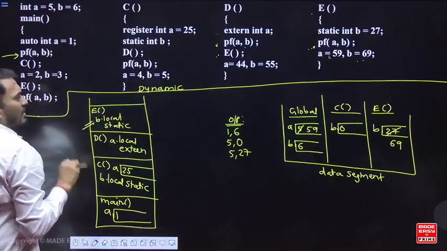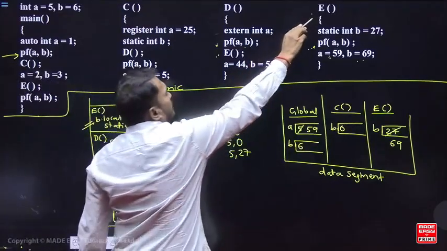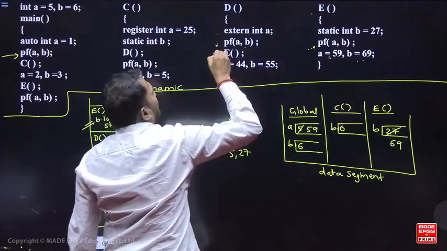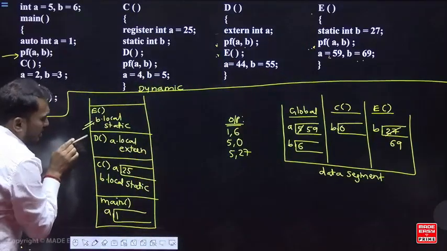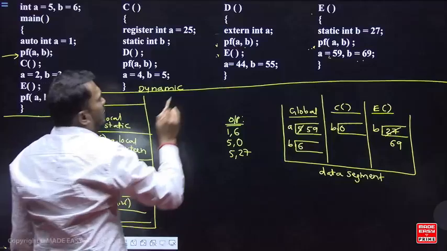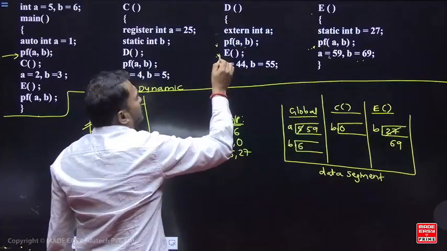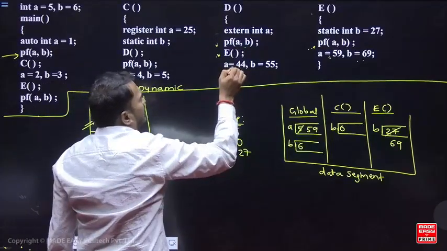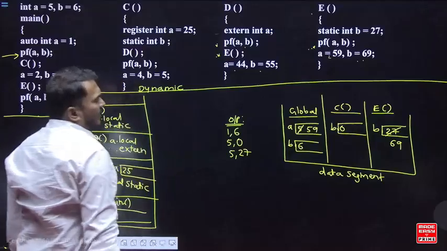Go back to the previous calling function. देखो, function E को कौन call किया था? D ने call किया था. So from here you went. Once you come back from here, again the next statement: A equal to 44, B equal to 55.